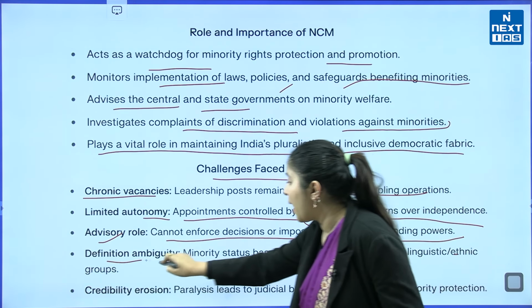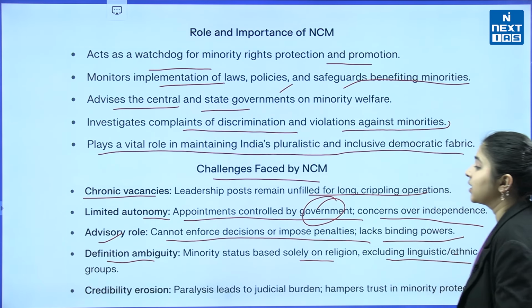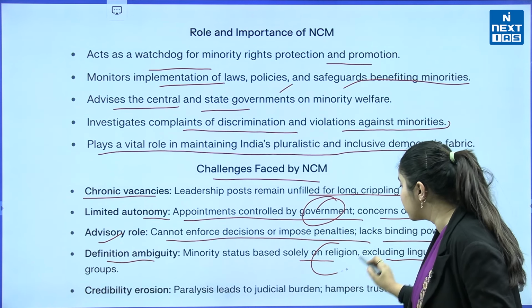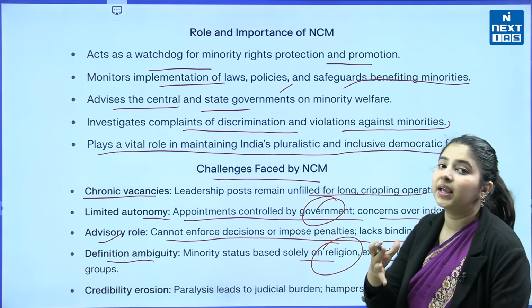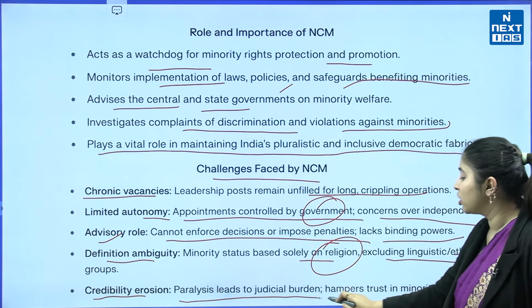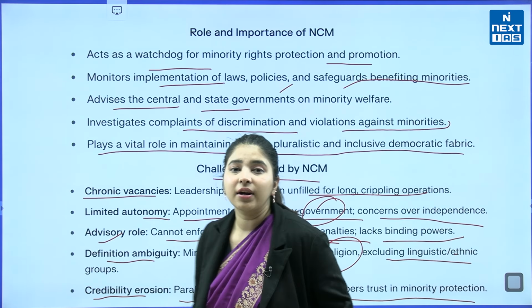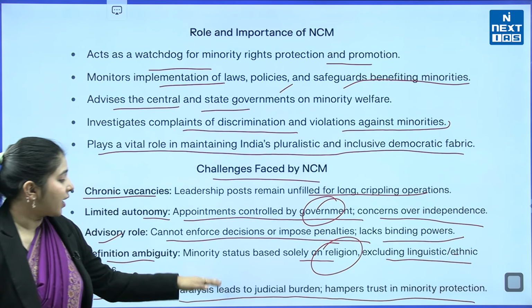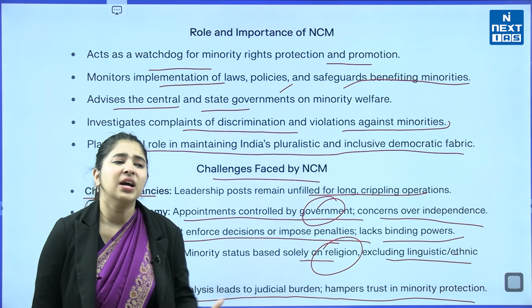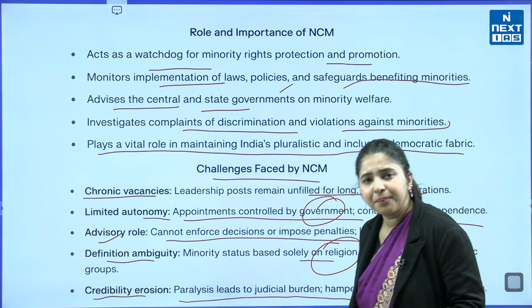The definition ambiguity: minority status is based solely on religion, excluding linguistic and ethnic groups. Then the credibility erosion: paralysis leads to judicial burden and hampers trust in minority protection as well. When there is no credibility, this leads to paralysis and judicial burden, and it hampers the trust in minority protection. So, it raises a question: are minority rights actually being protected?